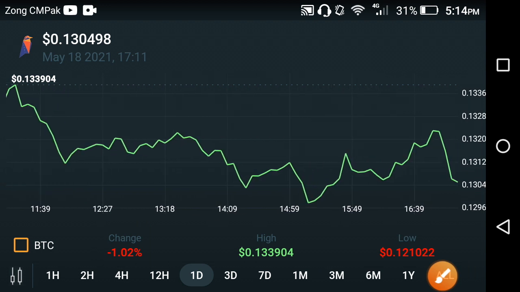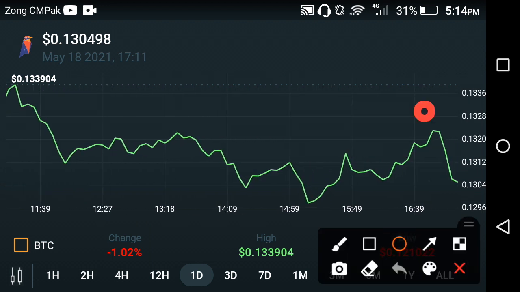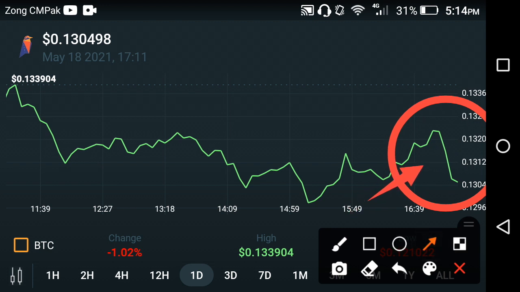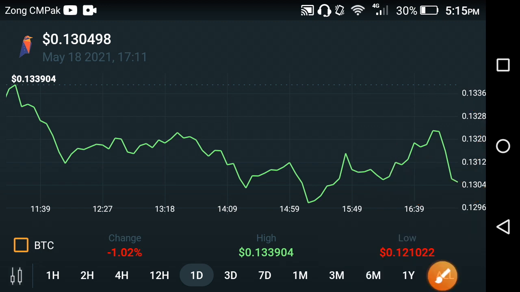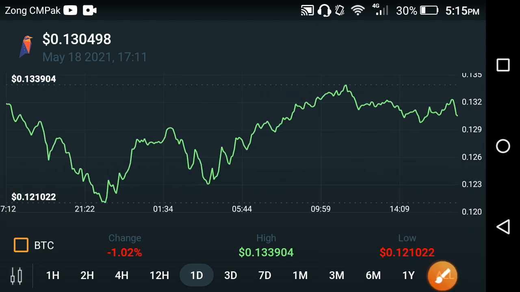If we zoom into the price chart of the last 1 day, sorry, last 1 hour, you can see that in the last 1 hour they fell down again, friends. So I hope this fall is temporary and they start to jump again. That's my prediction about Ravencoin. There are a lot of chances they will take a jump, because the Ravencoin also fell down previously, so now it's time to take a jump, friends.